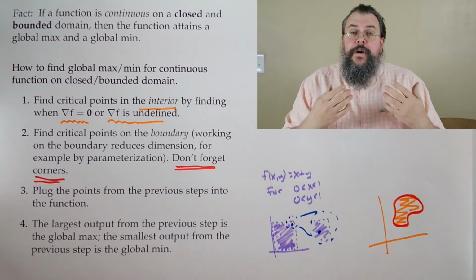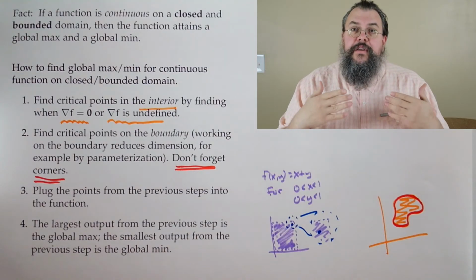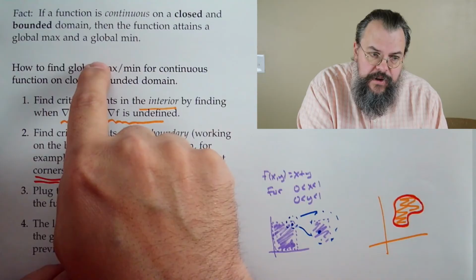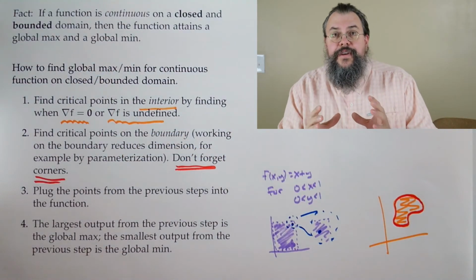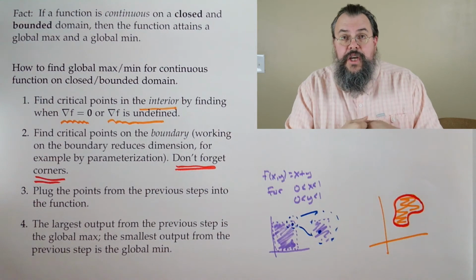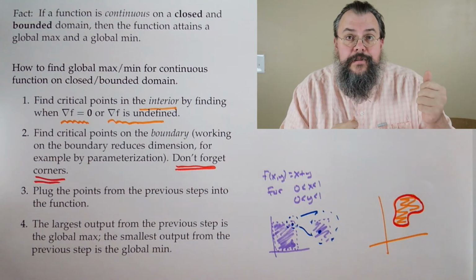Why? Well, because we go through our thought process. We know that it exists. And that's why this fact is so important. We know it exists, and therefore we say, okay, here's where it could exist, and then we check, and then we say, aha, here's where it is.